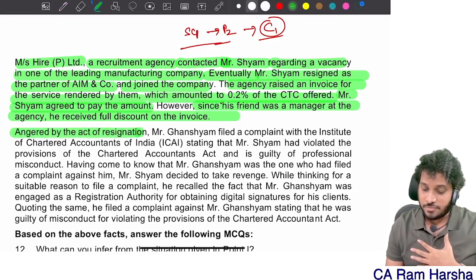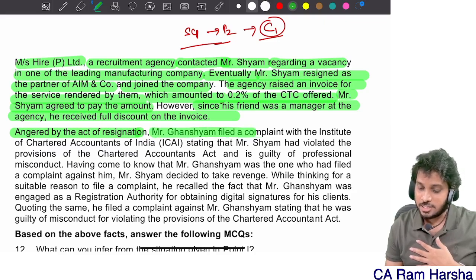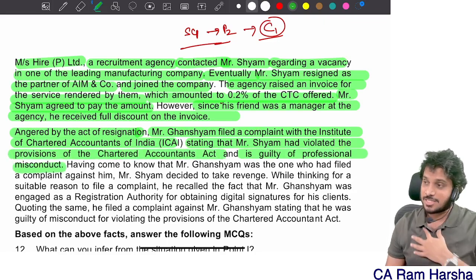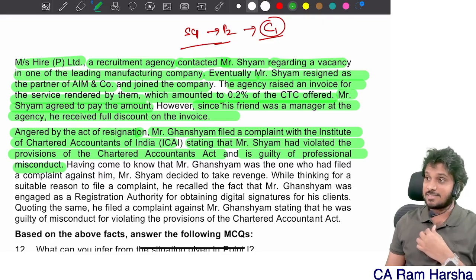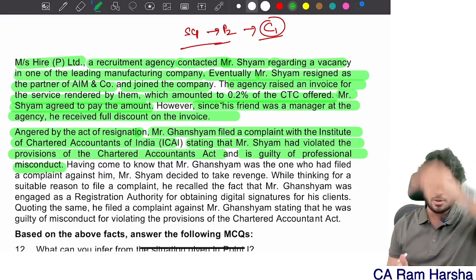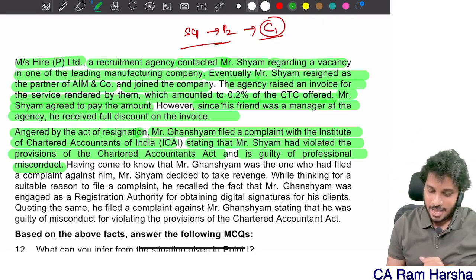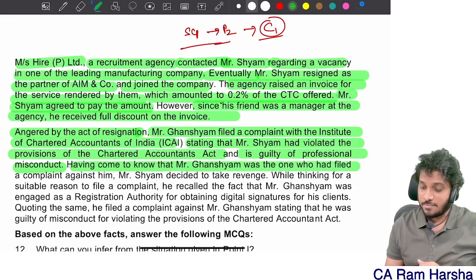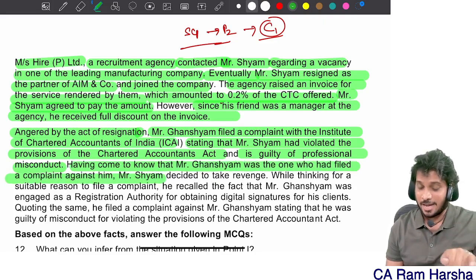Angered by the act of resignation, Gyan Shyam filed a complaint with the Institute of CA stating that Shyam has violated provisions of the CA Act and is guilty of professional misconduct. Since one of the partners suddenly resigned and went, the other partner complained to the ICA that he paid commission and then got the job. Getting it?